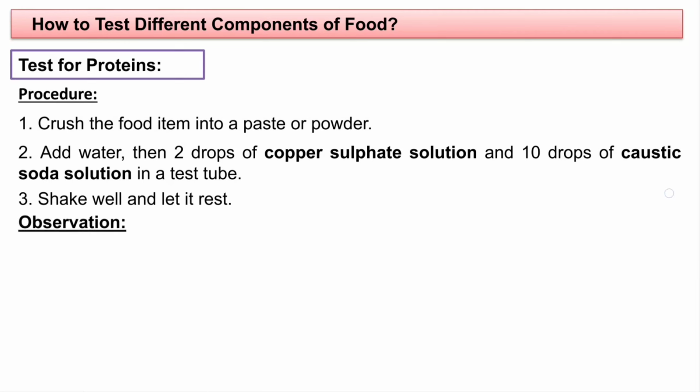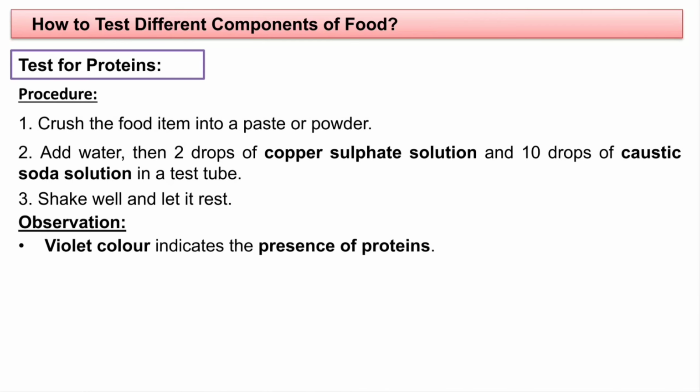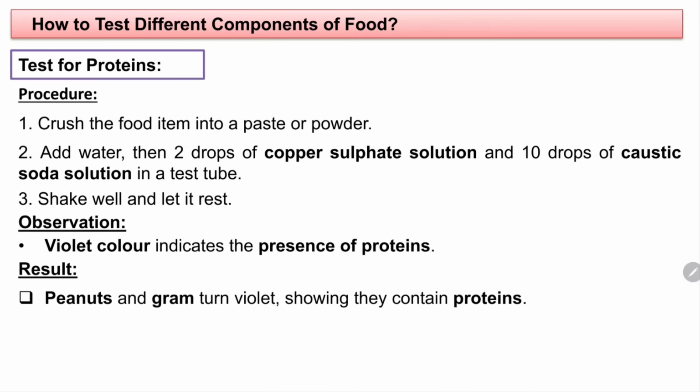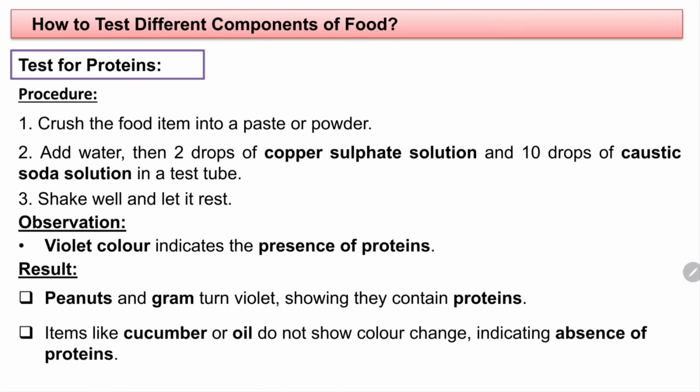What will be your observation? A violet color indicates the presence of protein. If the food item turns violet, that means there is protein present. What is the result? Peanuts and gram turn violet, showing they contain proteins. Other food items like cucumber or oil do not show a color change, indicating absence of protein. So in this way you can find out whether protein is present in a particular food item or not.